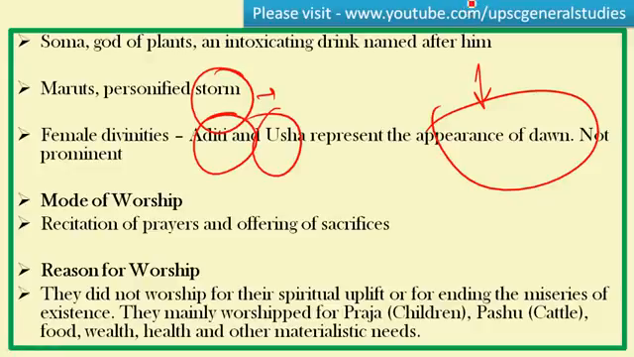The mode of worship is recitation, prayers, and offering of sacrifices. The Aryans did not worship these gods for spiritual upliftment, or to get liberation from the unending cycle of birth and death, or to get moksha. These were not the main motives of worship. The main motive was to get praja, that is children, pashu, cattle, food, wealth, health, and other materialistic needs. Materialism was the main motive for the worship of the early Vedic Aryans, not spiritualism. Please remember, this is an important point.